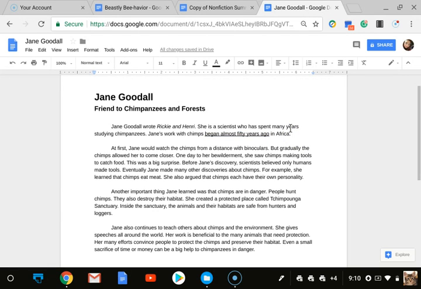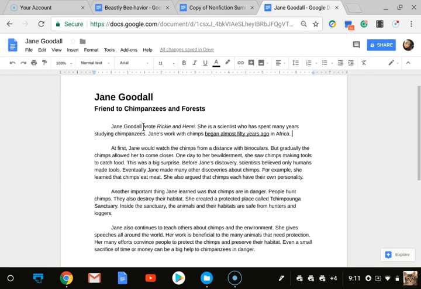I also am going to use some of my background knowledge here. I know that so far, this is describing Jane Goodall and some of the things that she's done, which makes it seem almost like a biography. And biographies describe people, and they tend to talk about points in a person's life. That structure tends to be sequence or chronological order. So I'm definitely going to be on the lookout for that now.